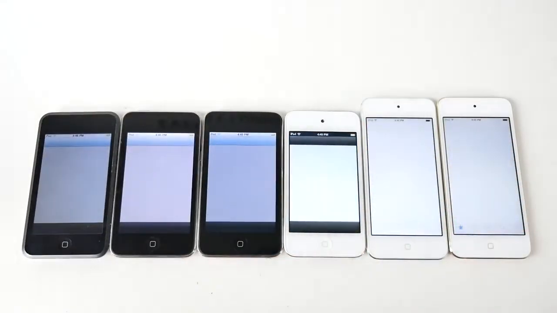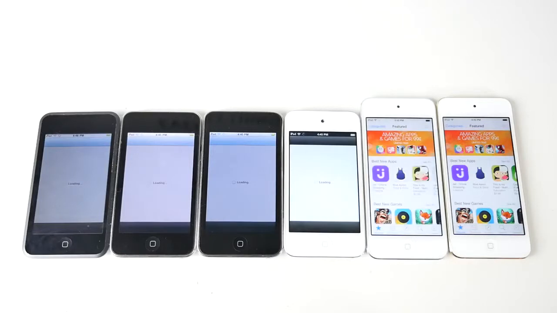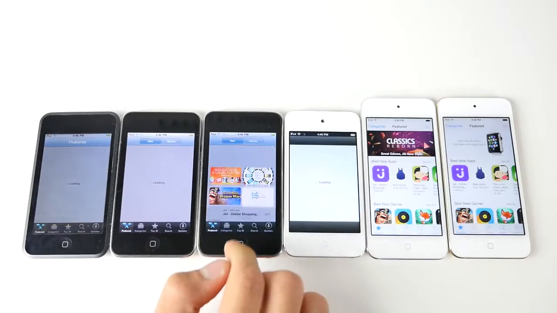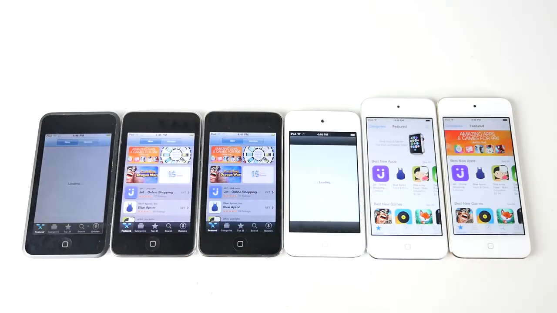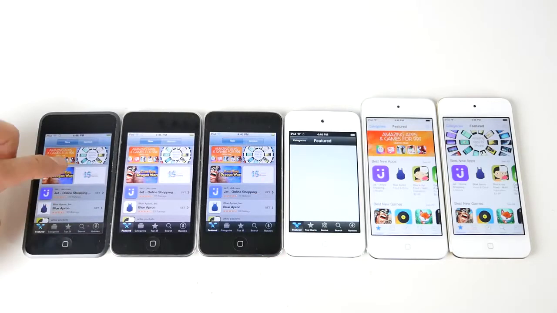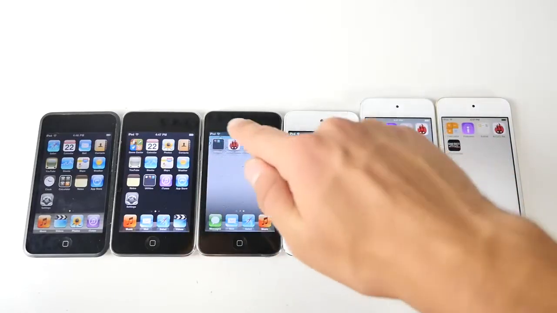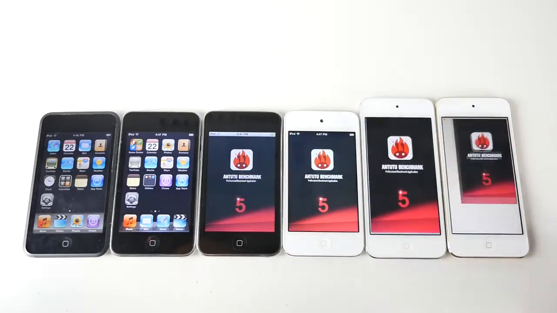And here I am loading one of the applications that takes the longest to load from the stock iOS, the App Store. And it looks like the 6th generation is first, then the 5th, and it goes straight down the line. It honestly takes way too long to load all of it, so I'm just going to cut to when it loads. The 3rd generation goes, then the 2nd, then the 4th, and then the 1st generation. And using the App Store on the 1st and 2nd generations, I am honestly baffled. Were we just so used to things being so slow, or was it faster back in the day? I don't understand how we can tolerate how slow it was. It's like 20 minutes to download one application.